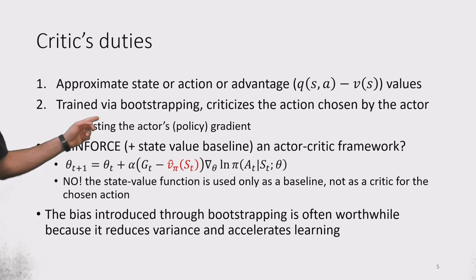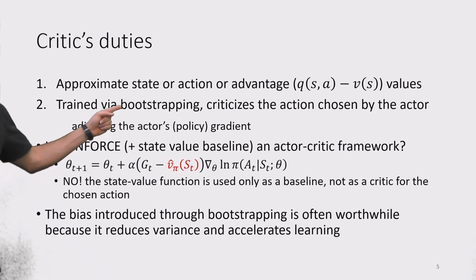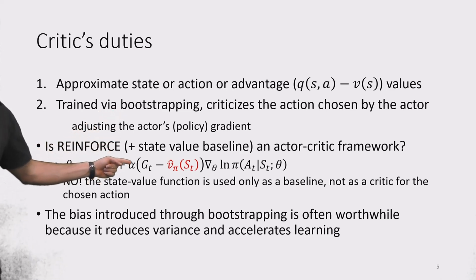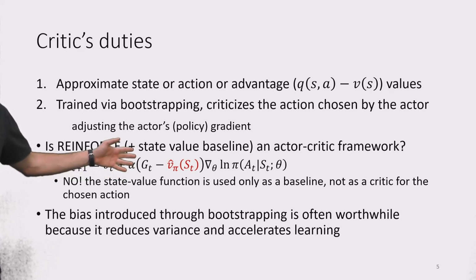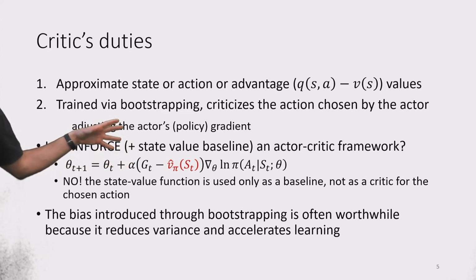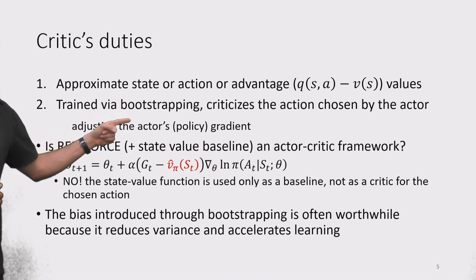They can be trained using bootstrapping, but not necessarily, right? We can use a Monte Carlo approach, although then it would be about similar to just sampling capital G_t. It won't give us a lot beyond that. So probably we would like to use bootstrapping.